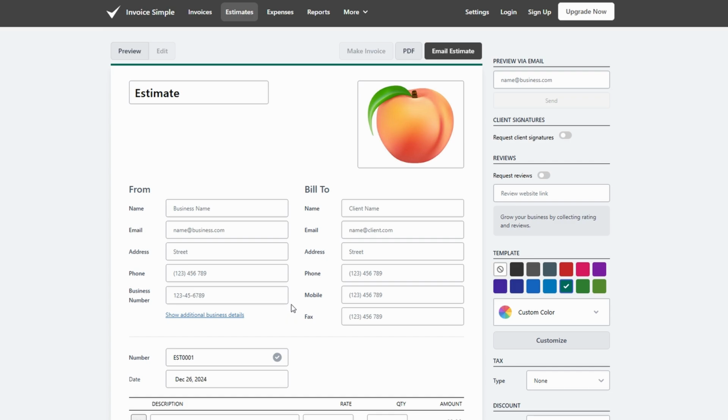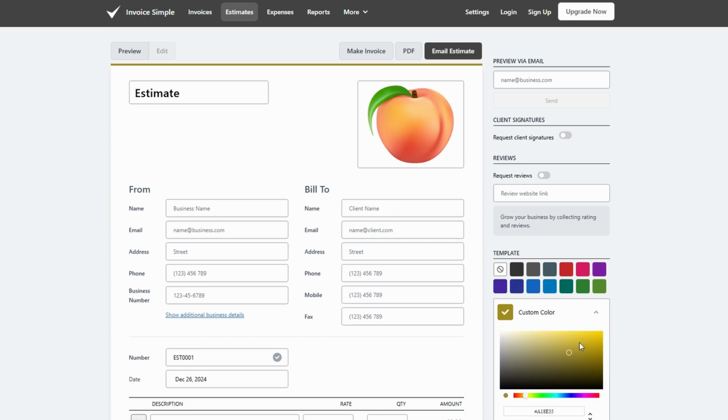By using estimates, you provide transparency to your clients and streamline your invoicing process, ultimately making it easier for both you and your clients to move forward with a clear, agreed-upon budget.